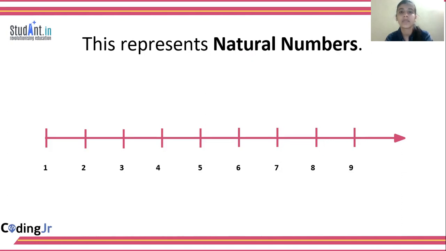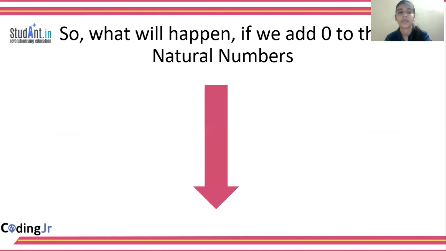Okay. This represents natural numbers. So always remember that any number which is starting from 1 is your natural number. So natural numbers consist of numbers starting from number 1, right? Okay. So what happens if we add 0 to the natural numbers?